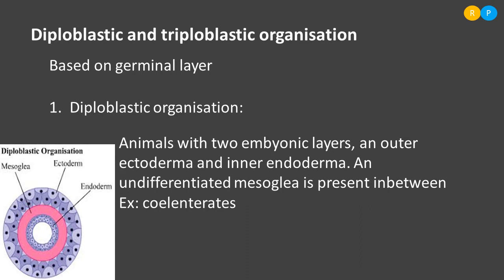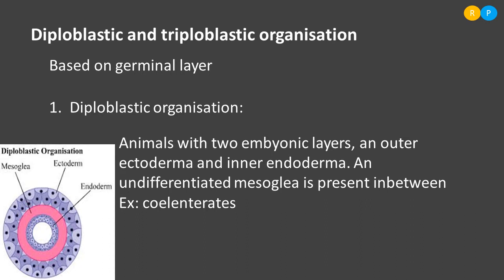In between the ectoderm and endoderm, there is an undifferentiated layer. You cannot identify the cells here, it is just an undifferentiated layer. That layer is called mesoglea. So this kind of embryonic germinal layer arrangement is considered to be a diploblastic organization.